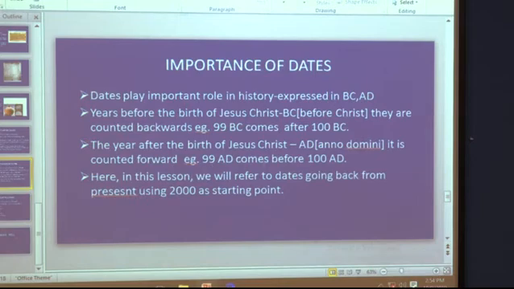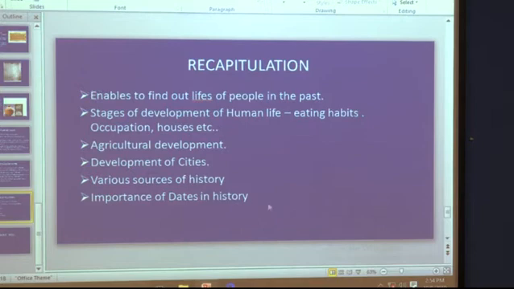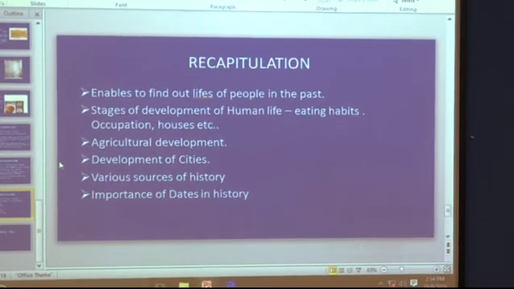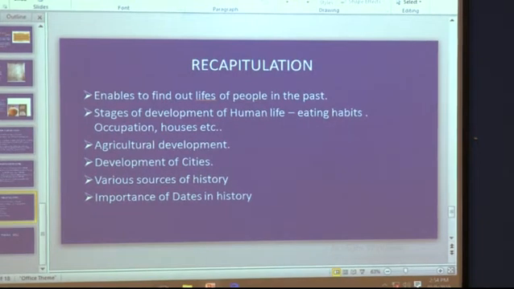And in this lesson we have referred to the dates going back from the present using 2000 as our starting point. So these were some of the things which we have learned in this lesson. Now we are going to see the exercises, and afterwards in 5 minutes I will give you a quiz and you have to answer my quiz. Okay. Now take out the exercises of the lesson.